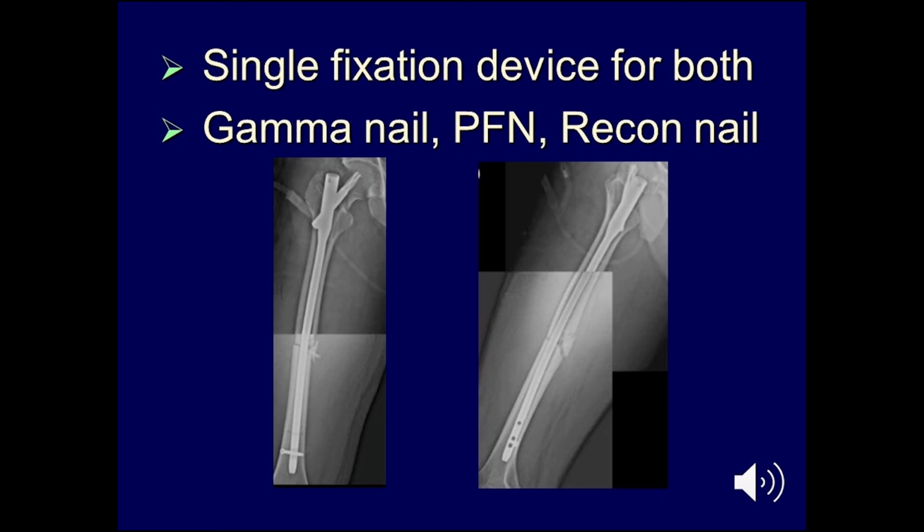You can fix both via a single fixation, for example a gamma nail or a PFN or a Recon nail, but of course the disadvantage would be if one of the fractures goes well and the other either fixation fails or non-union ensues, then you have a problem that you might need to dismantle the whole construct, which might cause a problem with the actual healing part of fracture.